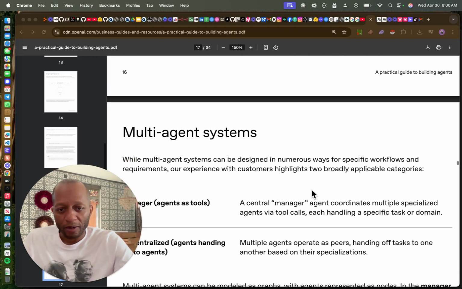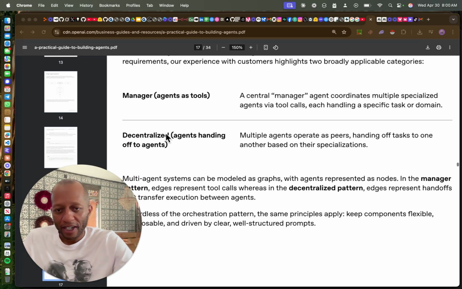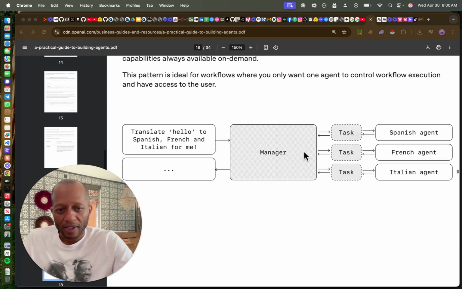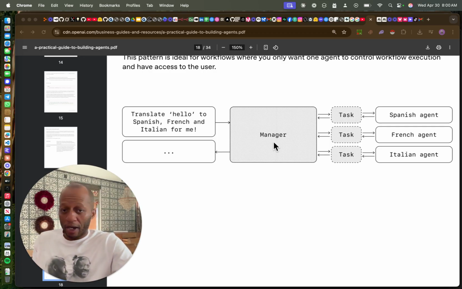Let's see if we get a little bit more complex, multiple agent systems. There we go. You need a manager and decentralized agents. So, boom, here we go. This is kind of what I have, where everything will just dump in. They'll parse, figure things out, send a task out, send a task out, send a task out. Bam.